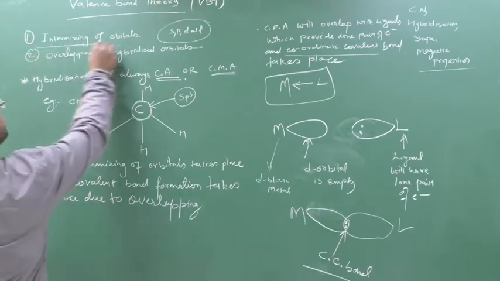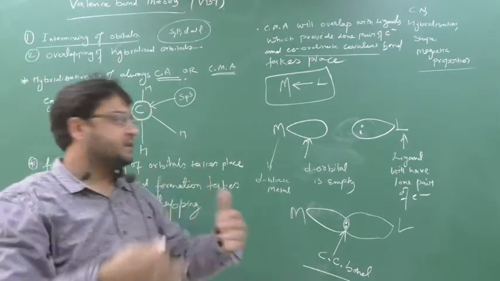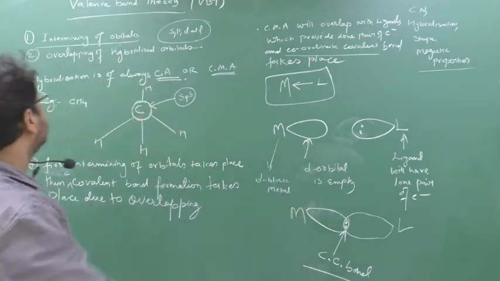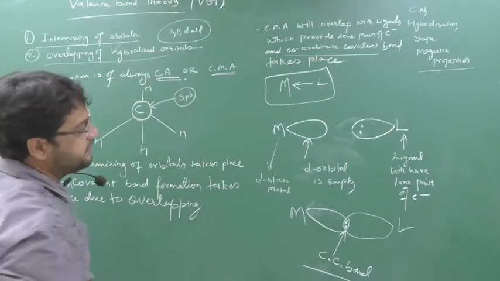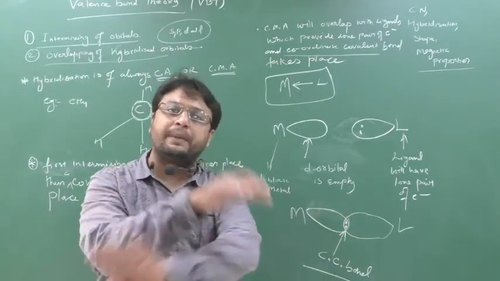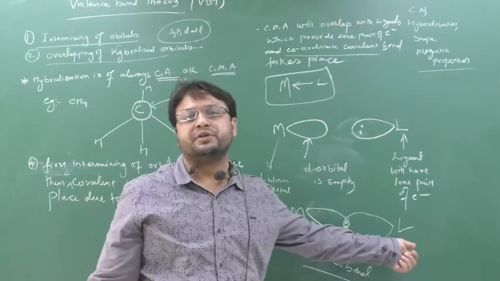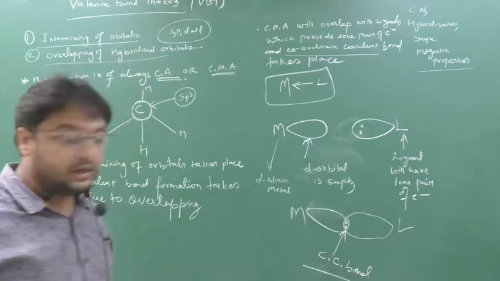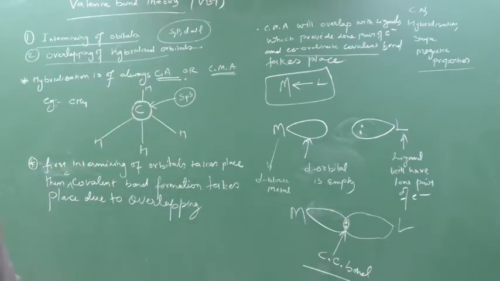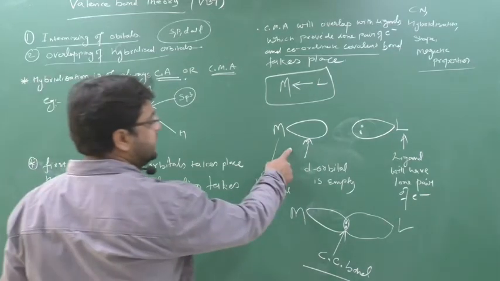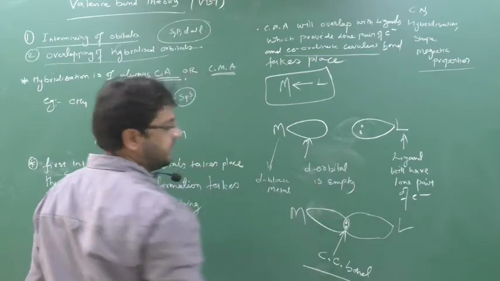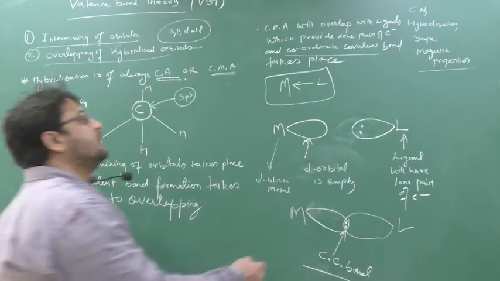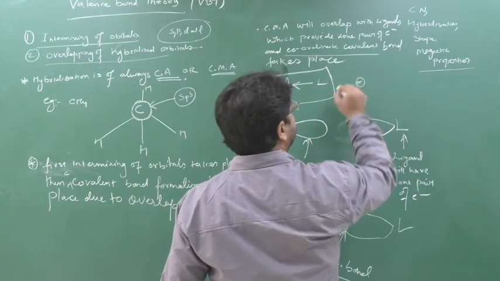First, intermixing takes place. They mix together, and after mixing, the overlapping of hybridization takes place. During the overlapping, a bond is formed between the ligand and the central metal atom. That bond we call a coordinate covalent bond. Clear this part? So who will overlap? The empty d orbital and the completely filled ligand orbital. I will write down a short note here.